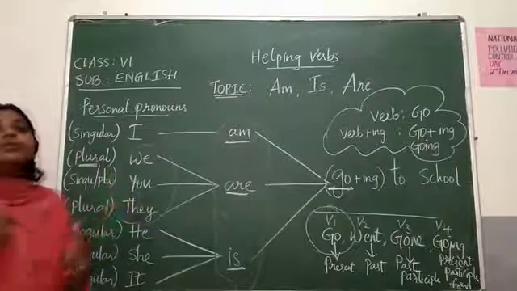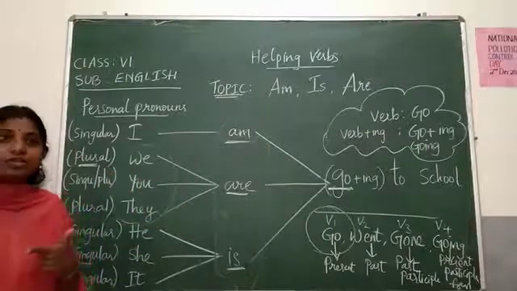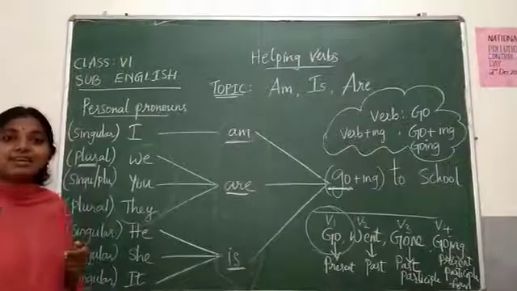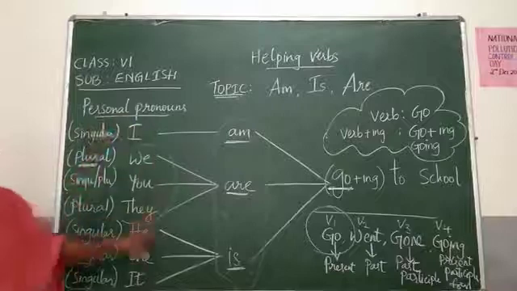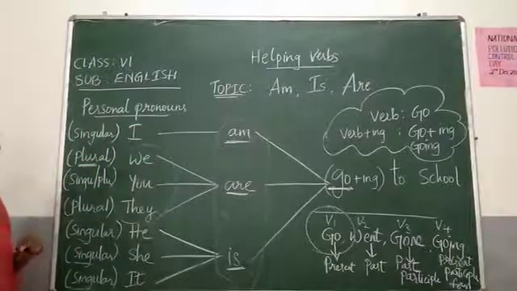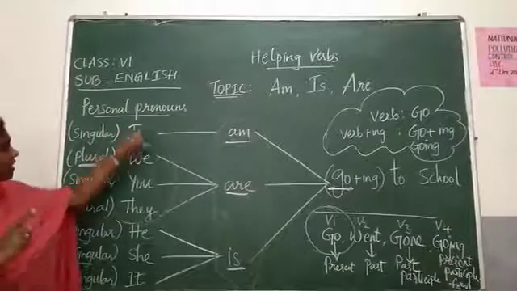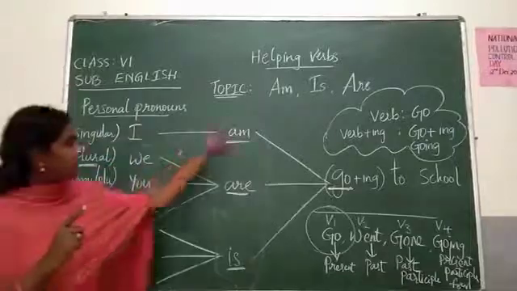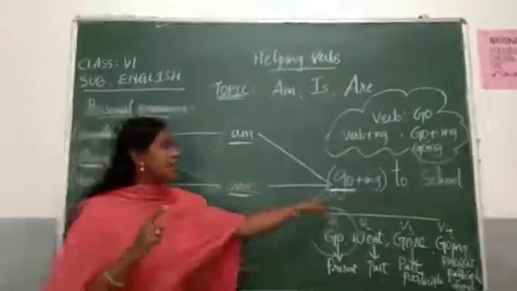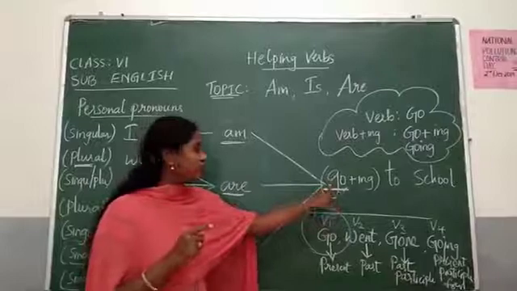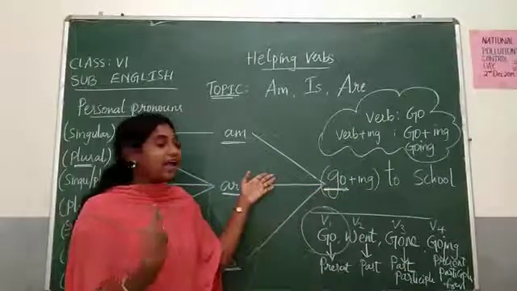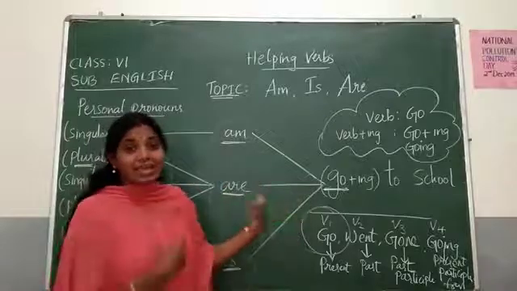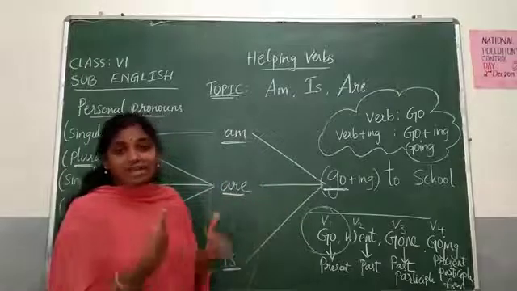So I will be coming with a new topic in the next session. But listen carefully. The same format should be copied in your notebook, and with the same personal pronouns, with the same helping verbs, change this verb. Instead of go, use some other verbs like I said play, eat, playing cricket, eating Maggie.